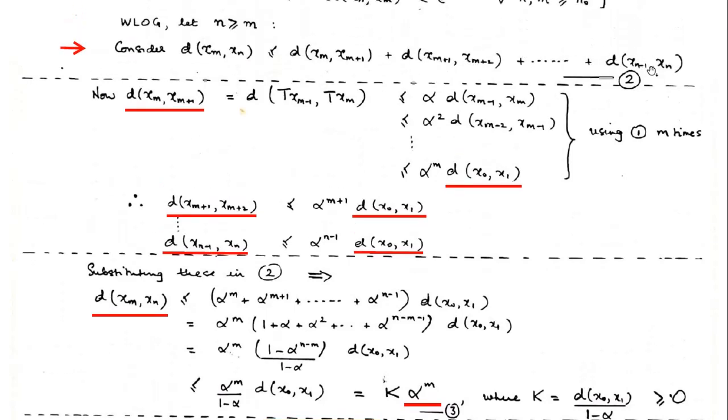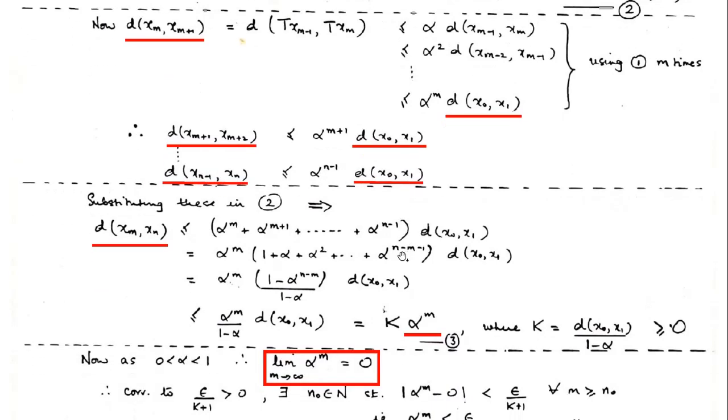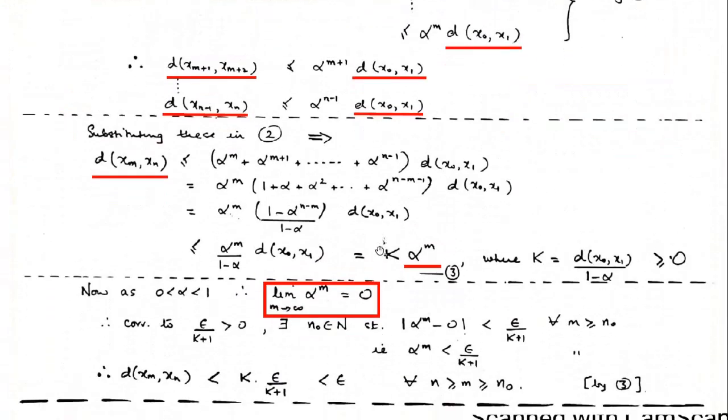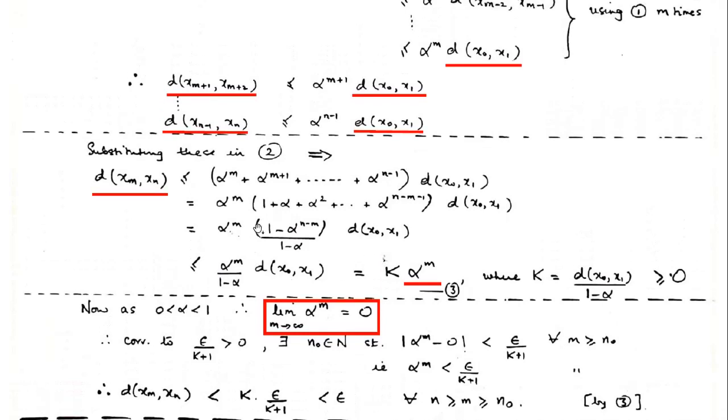So that is how we get the distance between the last point. What was it in this triangular inequality? The last pair, the distance between x_{n-1} and x_n, is less than or equal to alpha power n minus 1 into the distance between the original pair. Now by this time you would have already understood that this is a series, a geometric series, but with a finite number of terms. What is the first term?